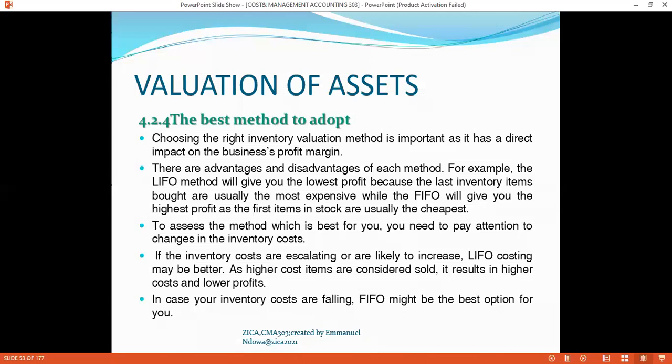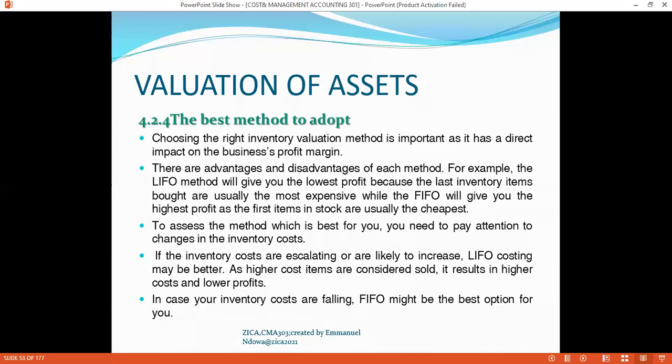There are advantages and disadvantages of each method. For example, the LIFO method will give you the lowest profit because the last inventory items bought are usually the most expensive, while FIFO will give you the highest profit as the first items in stock are usually the cheapest.